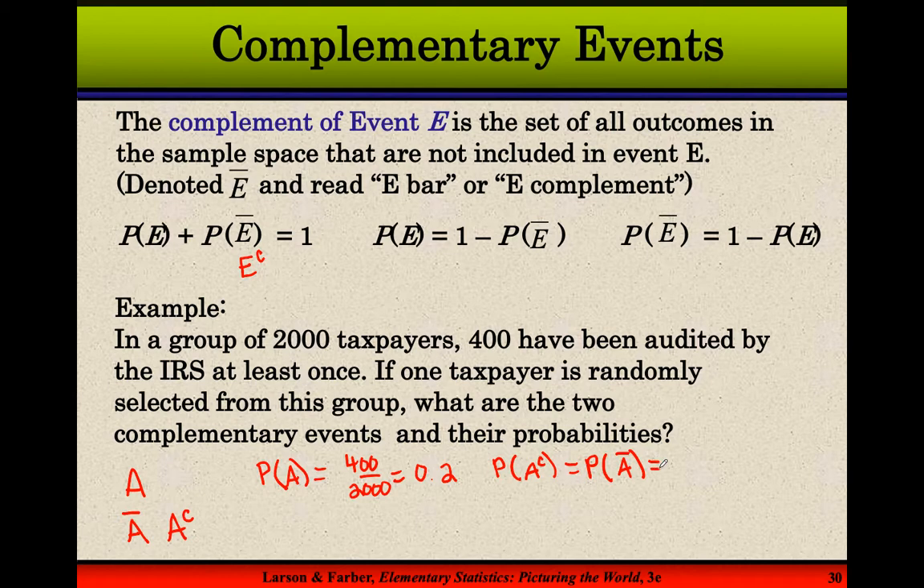So I can find the complement of A, with a little c, or I could use A with the bar. I could do 1,600 out of 2,000. That's not that hard to do, but I don't have to. Since I already know the probability that I've been audited, I can just do 1 minus 0.2, and that gives me 0.8. So I can find the complement that way.